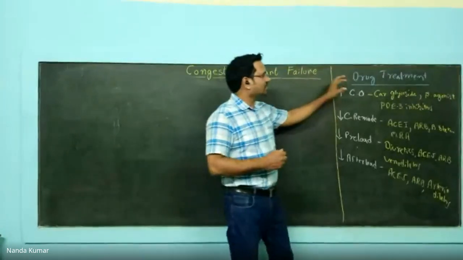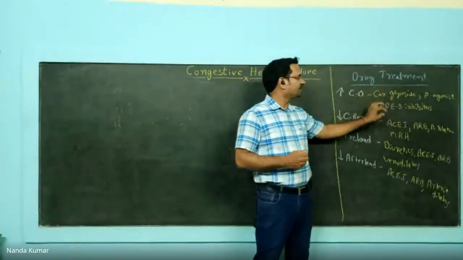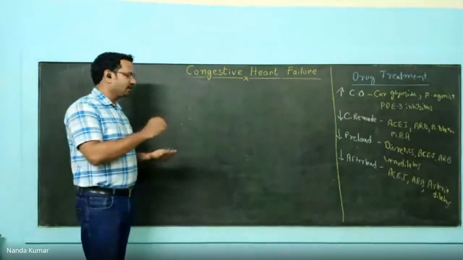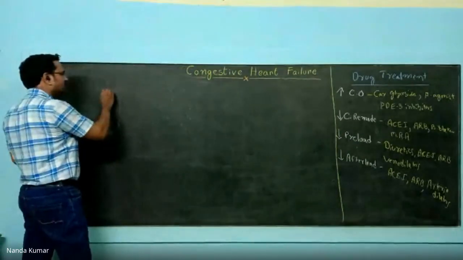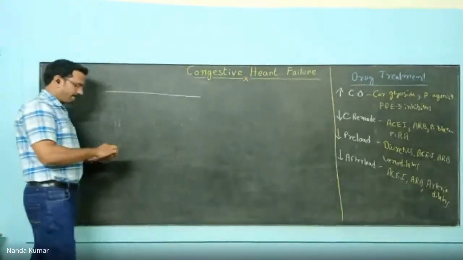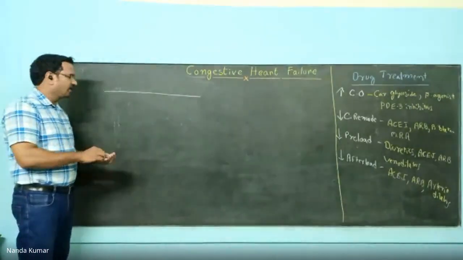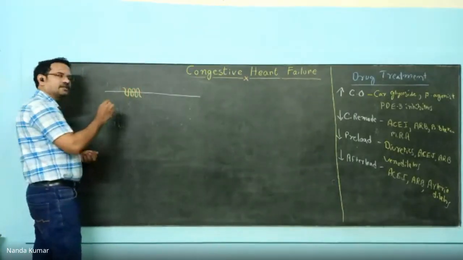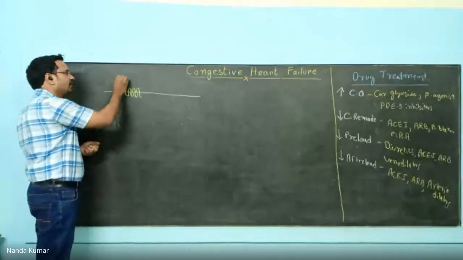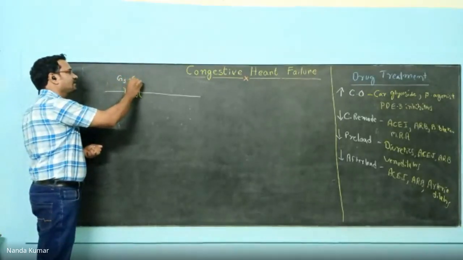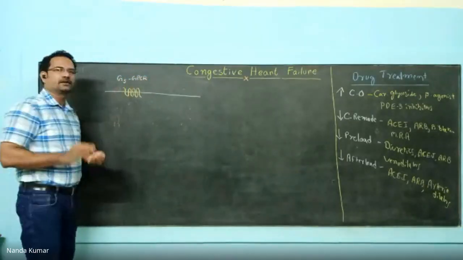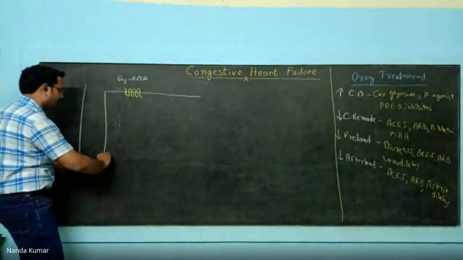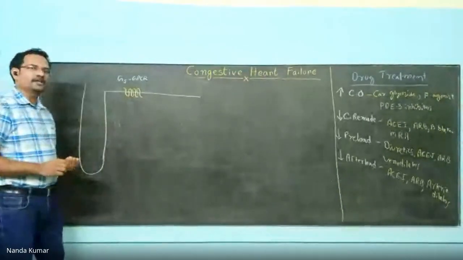Now, all three agents, cardiac glycoside, beta agonist, and phosphodiesterase 3 inhibitors, have a similar kind of mechanism of action. Let us see how it works. Imagine this is a cardiac cell. On the cardiac cell, you have beta receptors. Beta receptors on the cardiac cell belong to the Gs category, G protein coupled receptor. Imagine this is a T tubule of the cardiac cell, and in the T tubule you have a beta receptor.